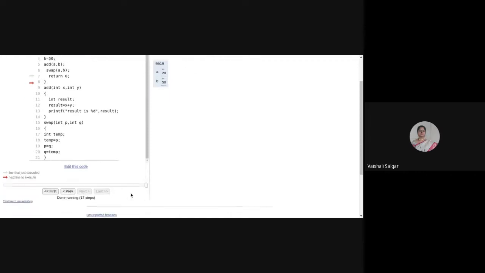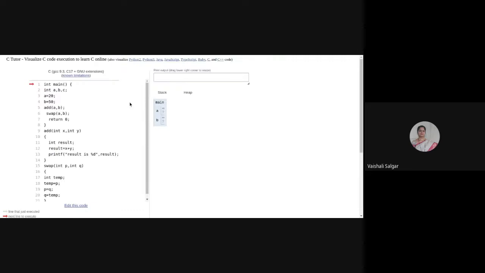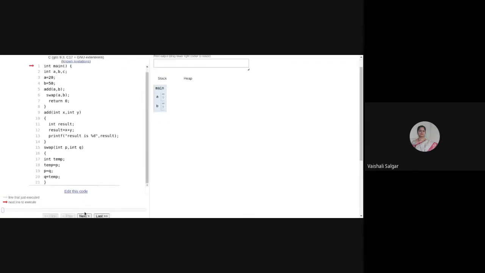See, I said whenever a procedure is going to be called, automatically, when the add line is going to be executed, the system will allocate a separate memory for that add function. And in my add function, I am having x, y, and result, these three variables which are local to the add function. And whenever this execution is over, the system will deallocate that particular memory.